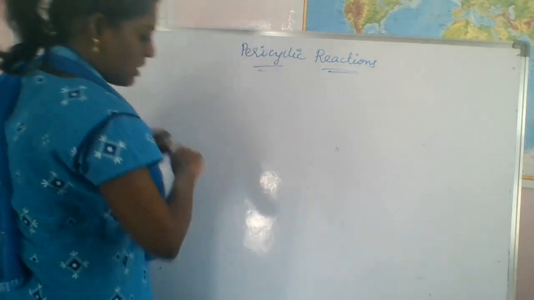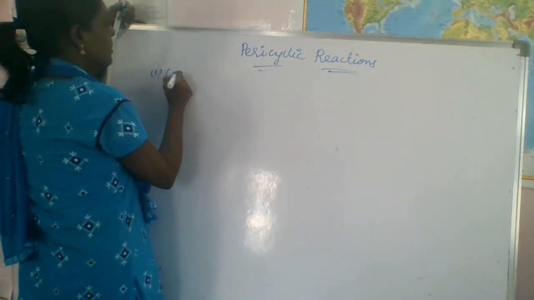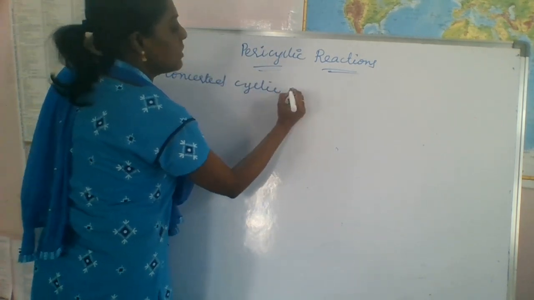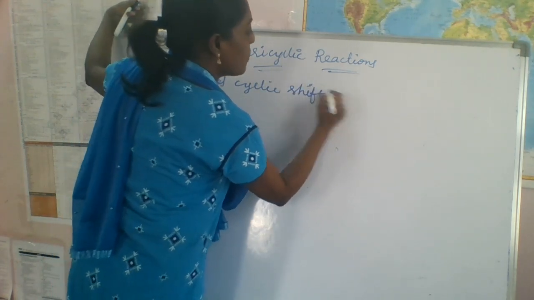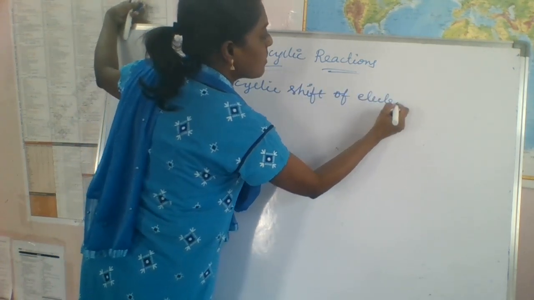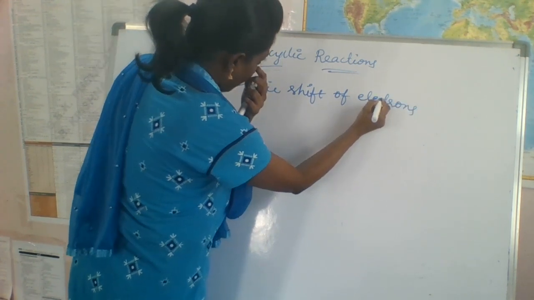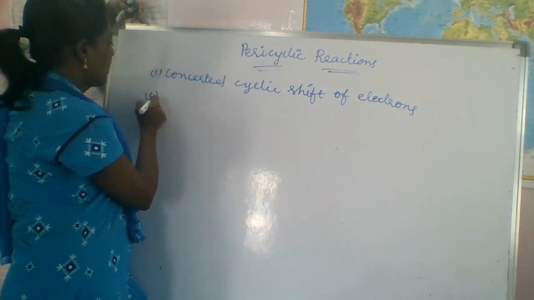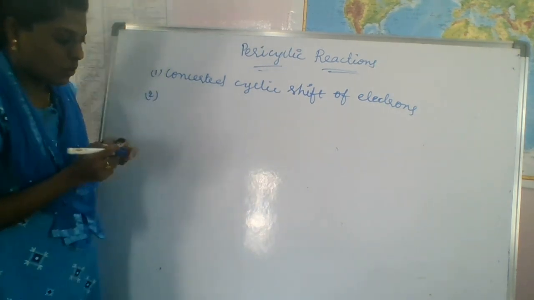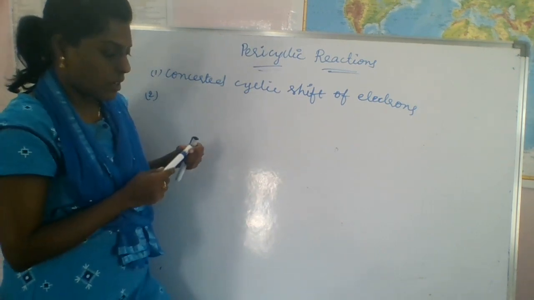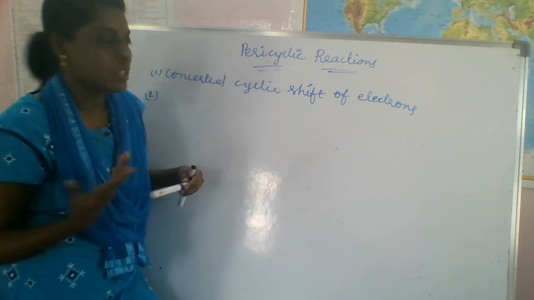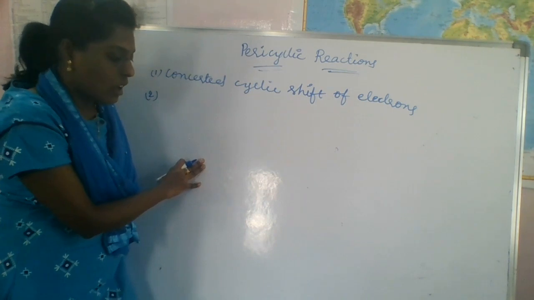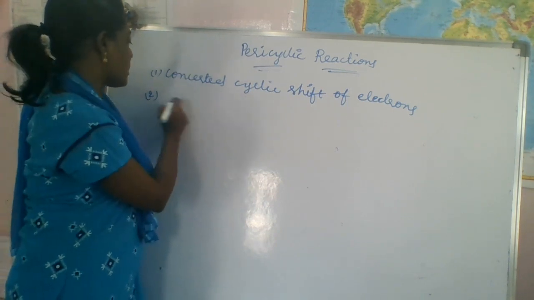Concerted cyclic shift of electrons. Next, these pericyclic reactions are characterized by a cyclic transition state.